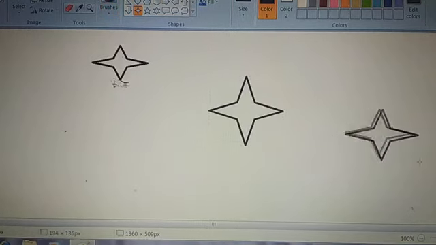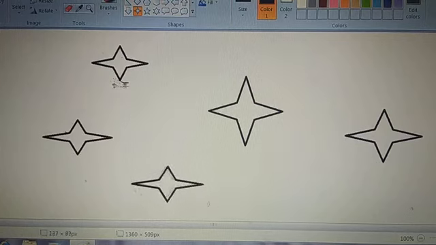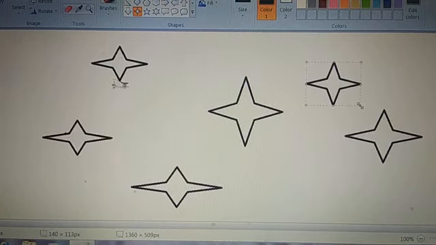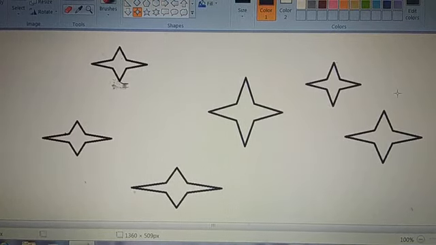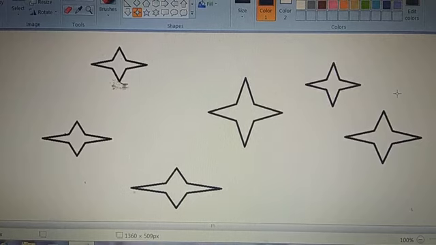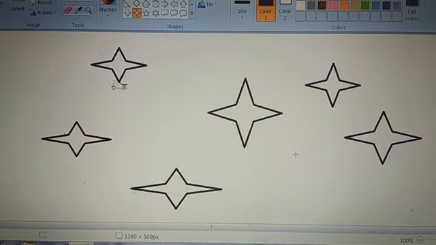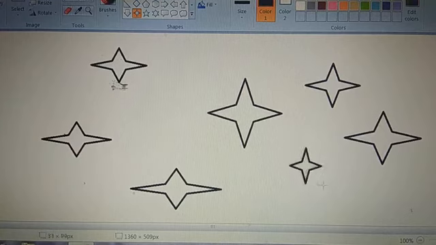Now these stars I want to save, I want to store in computer for later use, after 2 or 3 months, if I require this stars drawing.